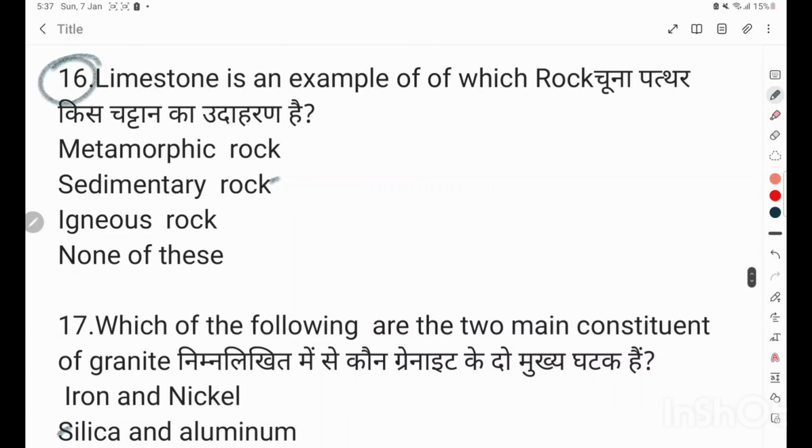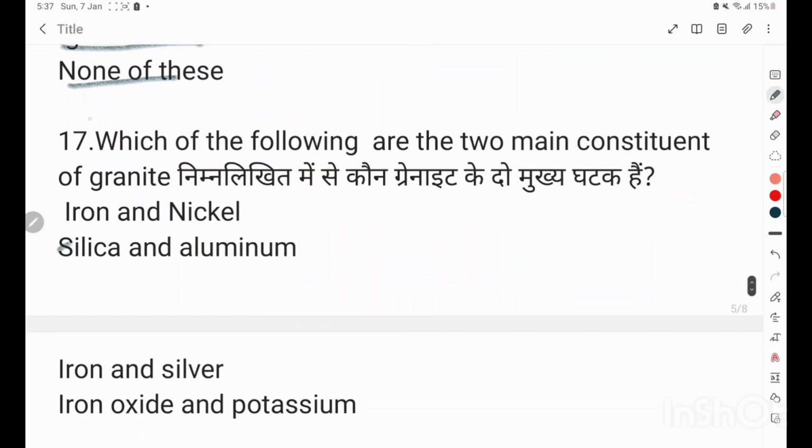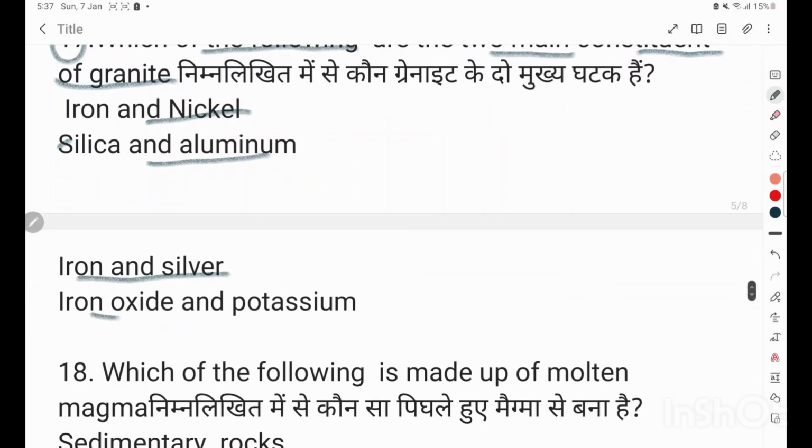Question number 16. Limestone is an example of which rock? Metamorphic rock, sedimentary rock, igneous rock, none of these. Correct answer is sedimentary rock. Question number 17. Which of the following are the two main constituents of granite? Iron, silica, iron and silver, iron oxide, potassium. Correct answer is silica.